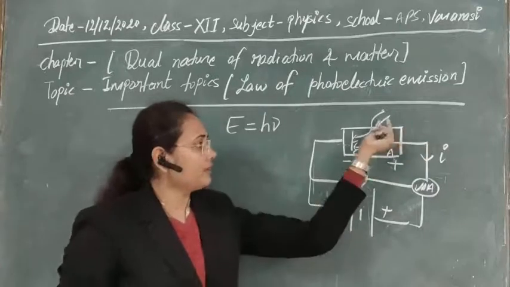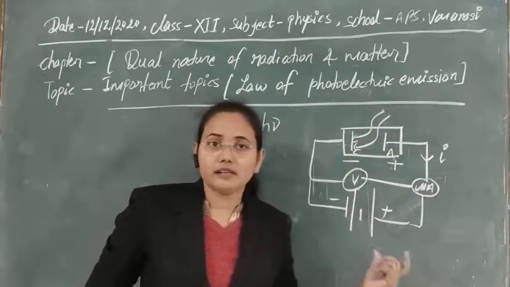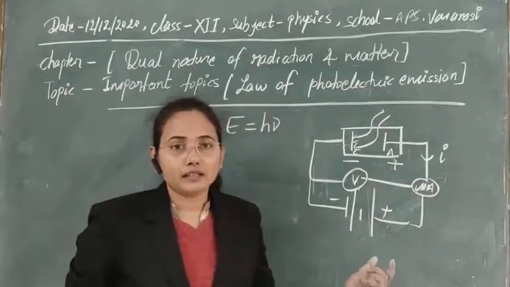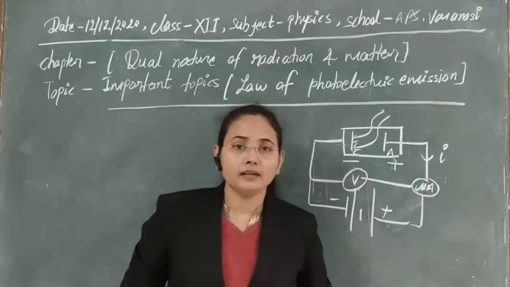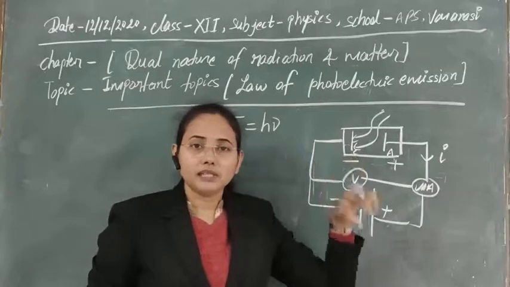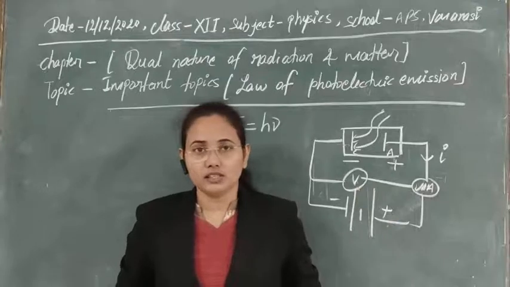So if different frequencies of radiation fall on the metallic surface, we see a change in photoelectric current accordingly. The reason is that if frequency changes, the energy changes, meaning the energy the electron gains also changes.